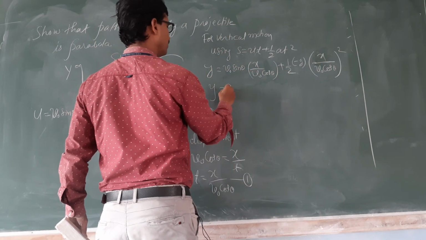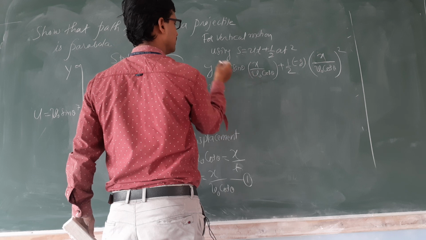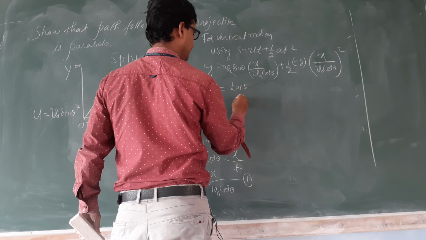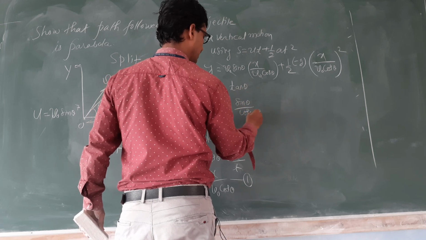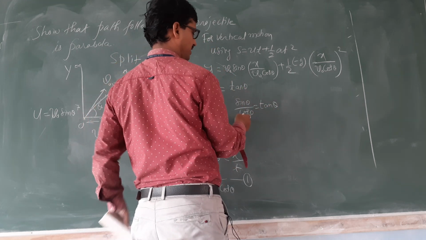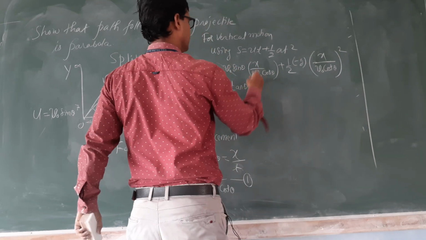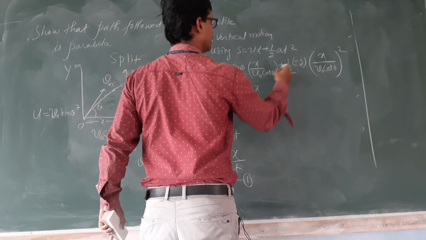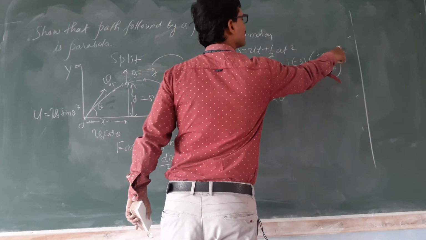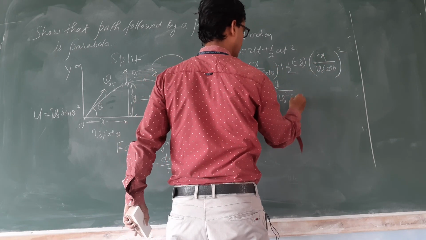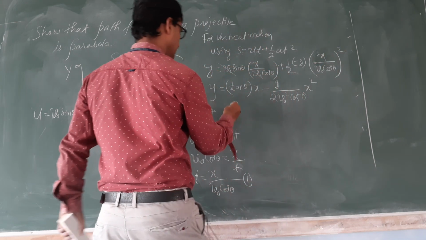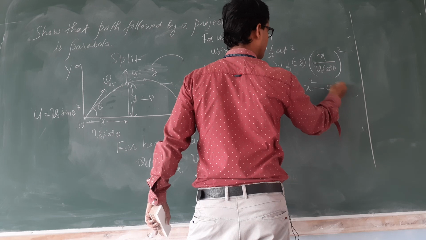This is written as y is equal to, v naught cancels, sin theta upon cos theta is tan theta. See, sin theta upon cos theta is equal to tan theta, a standard trigonometric identity. This whole thing into x, plus into minus g upon 2 v naught square cos square theta, x square. You will write it as equation number 2.